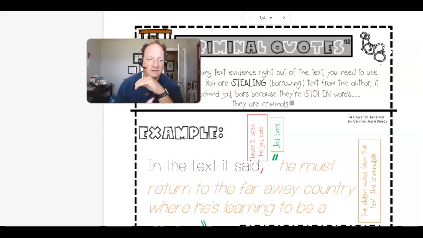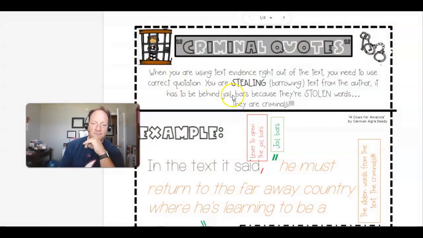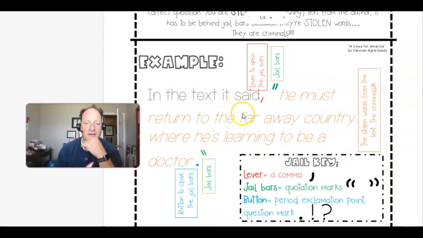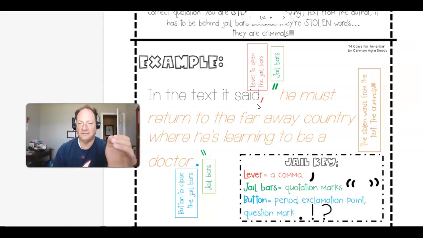I'm going to move the screen around just a bit here. There we go. All right, so I want you to look at this with me real quick here on the screen. So they give us an example, all right? It says, in the text, it said, okay. Now, the student that's writing this has decided there's a part of text that he or she wants to use in their essay. So, here's how they did it.